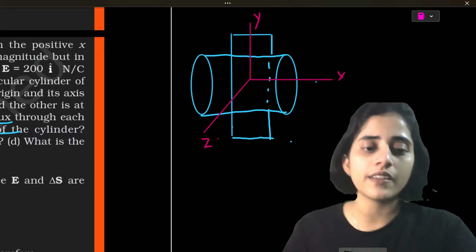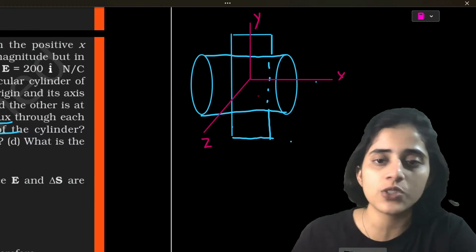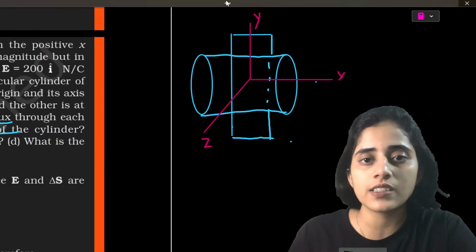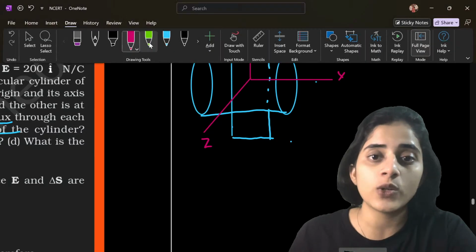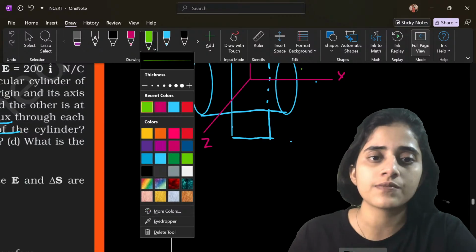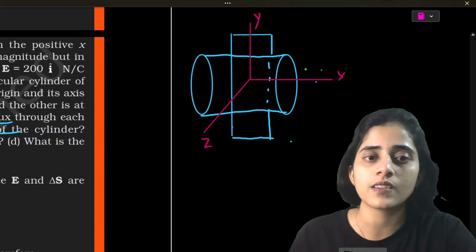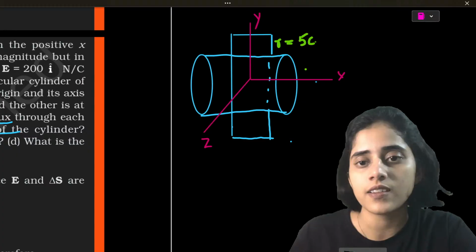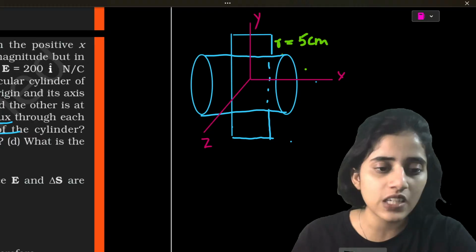Okay, now this much is given to you. Now what else is given? Green is also fine. So r is equal to 5 centimeter. That's given to you.